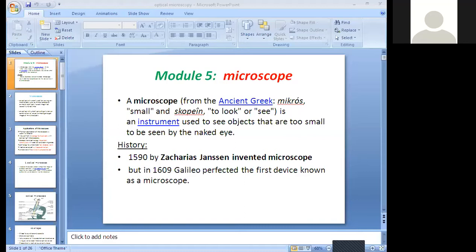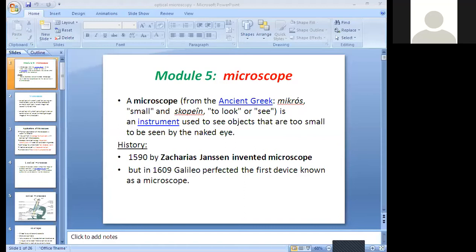Okay, first we need to understand: a microscope is an instrument used to see objects that are too small to be seen by the naked eye. This is called a microscope. I hope you understand the meaning of microscope. Okay, second point: the history. When did it start, and who discovered it? I am going to discuss these two points.